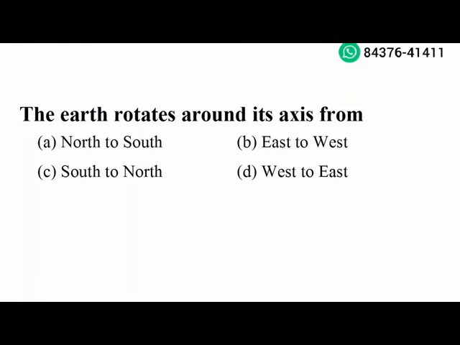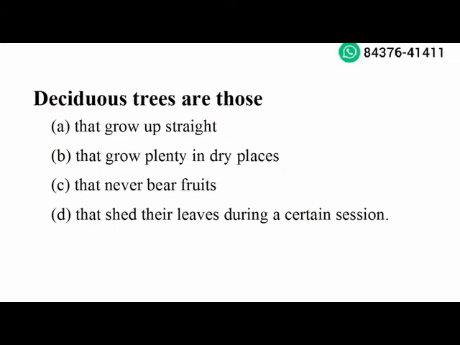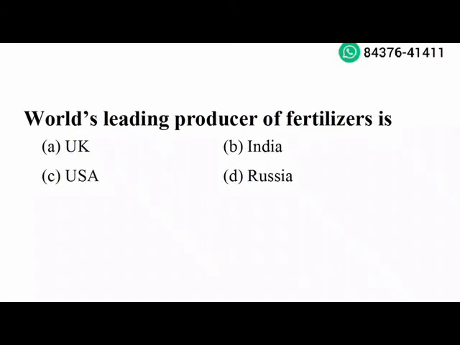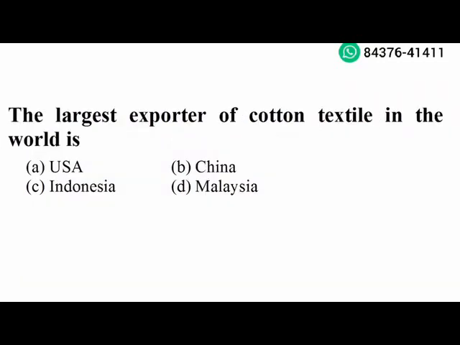Next question. Deciduous trees are those that shed their leaves during a certain season. Option D is the right answer. Next question. Which of the following is fastest growing tree? Eucalyptus. Option C is the right answer. Next question. World's leading producer of fertilizer is USA. Option C is the right answer. Next question. The largest exporter of cotton textile in the world is USA. Option A is the right answer.